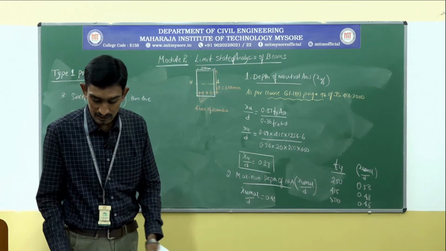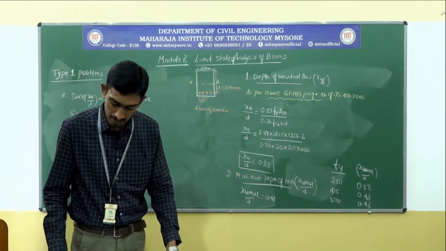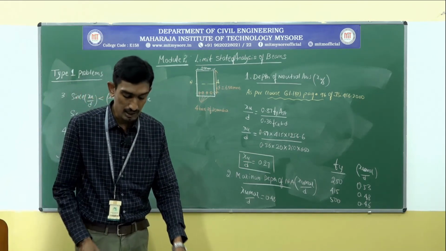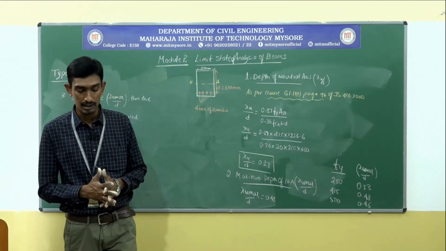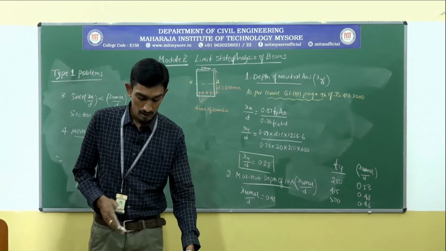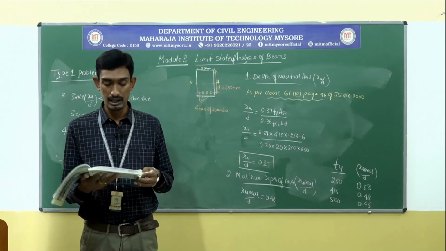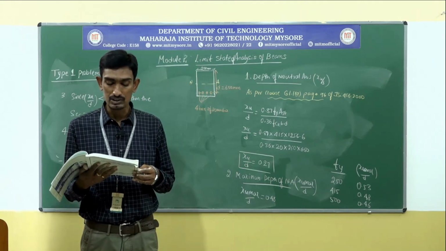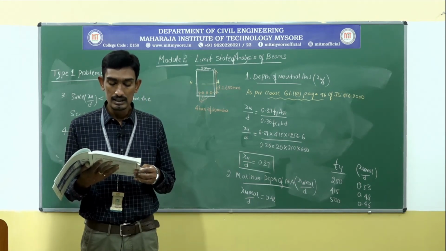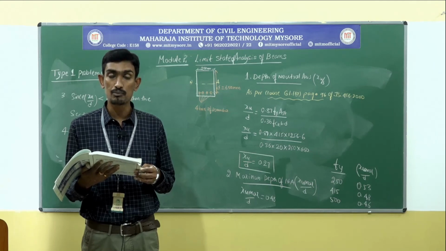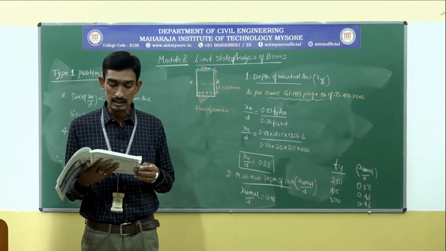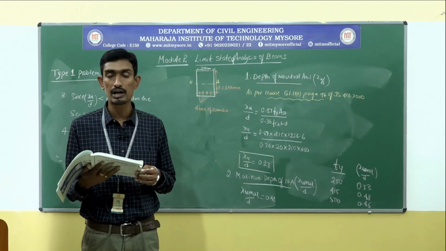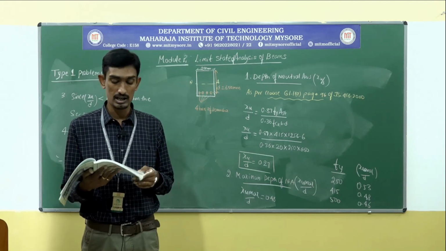Once again go to Annex G, page number 96. Page 96 has clearly mentioned, if the value of XU by D is lesser than the limiting value XU max by D, then calculate the moment of resistance by the following equation, that is clause G 1.1b.